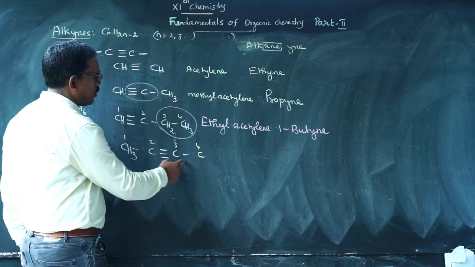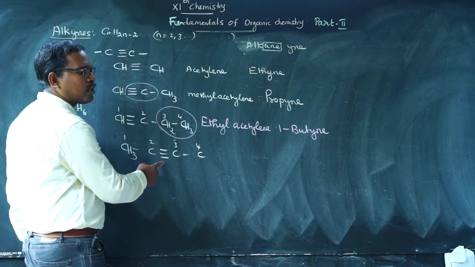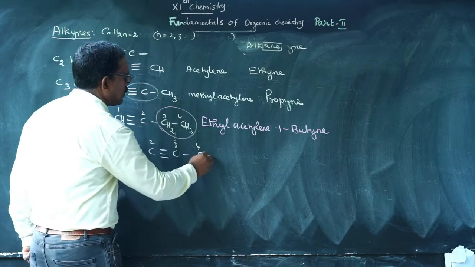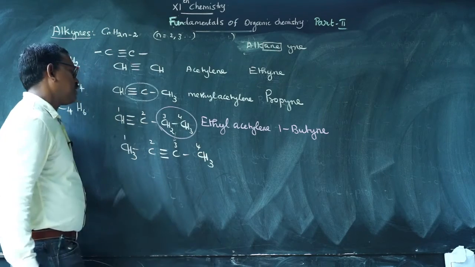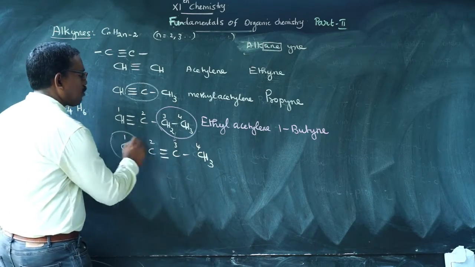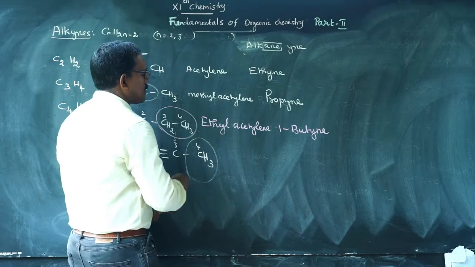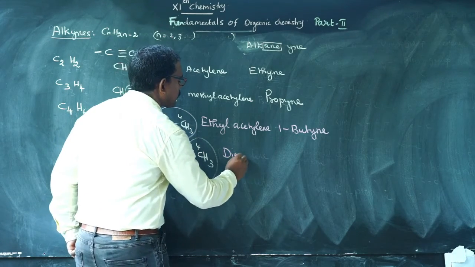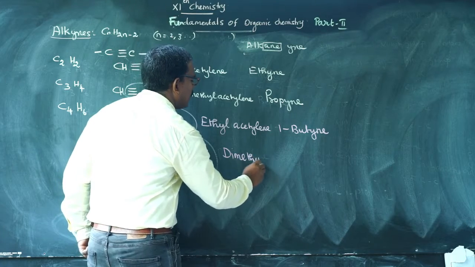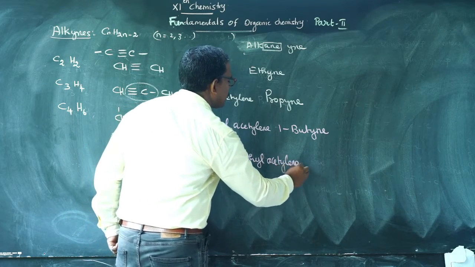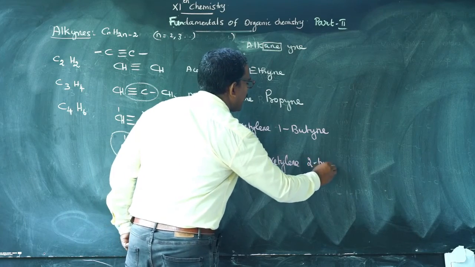Here also it is surrounded by 4 bonds, so the valency of carbon is satisfied. Here one methyl group and another methyl group, therefore dimethyl acetylene, or 2-butyne.